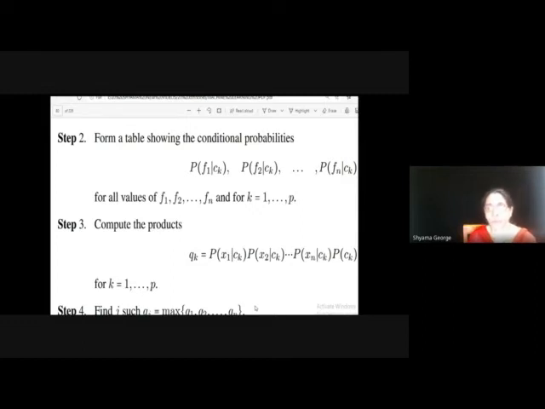Then we compute the product Qk equal to probability of x1 given Ck into x2 given Ck into xn given Ck into probability of Ck for k equal to 1 to p, and find j such that Qj is the maximum of Q1, Q2, Qp.